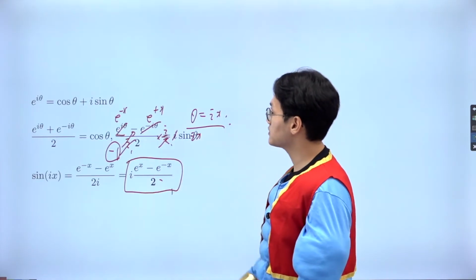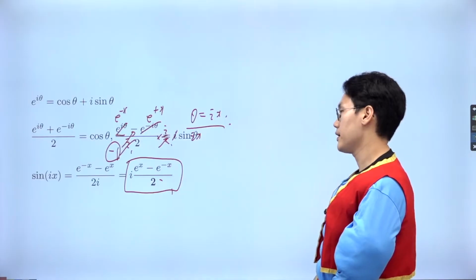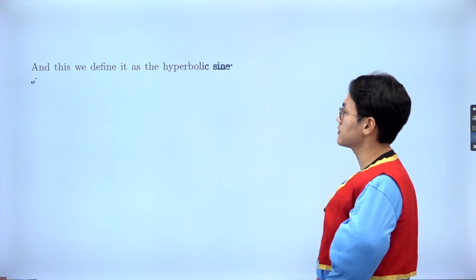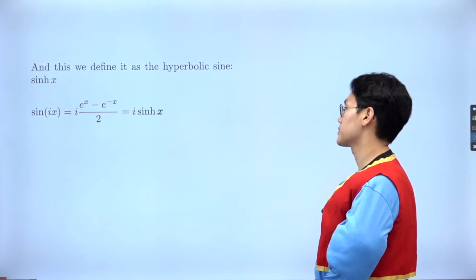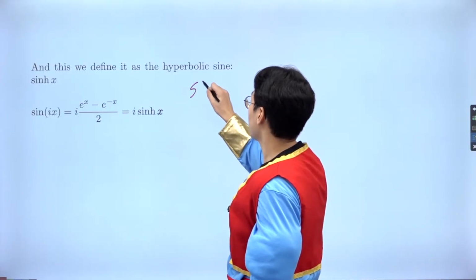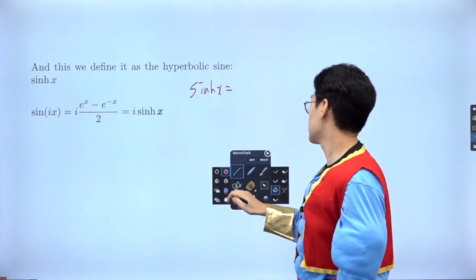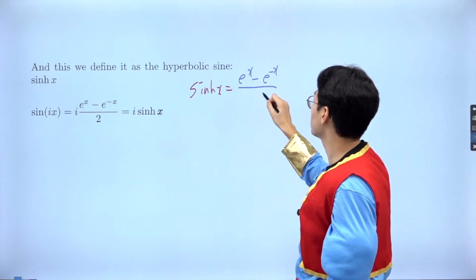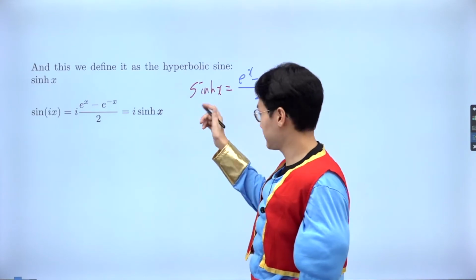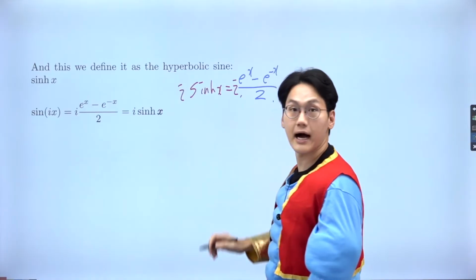Okay, so this is one way to represent the complex number on the sine, right? And so how does that help me? Well, let's have a look at how it helps me. So we define the hyperbolic sine and hyperbolic cosine as the following. The hyperbolic sine function from the exam question was the difference of the exponential growth and the decay over 2, right? So this was the definition of a hyperbolic sine. That's great. So let me try to multiply this by i, okay?